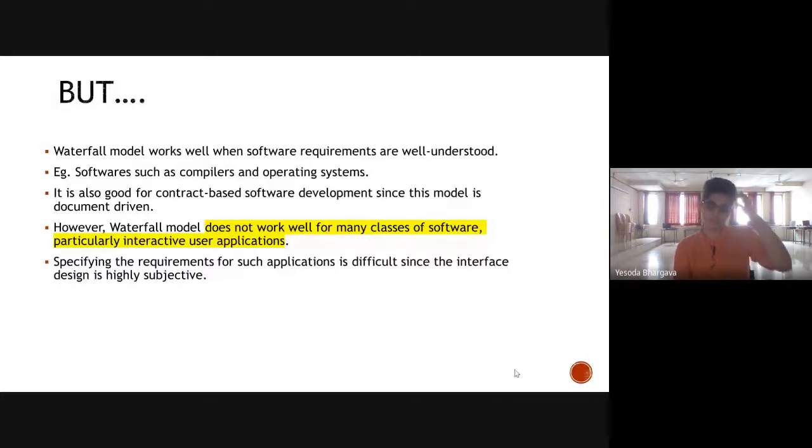So the waterfall model works well when software requirements are well understood. Because of the structure of the waterfall model, you have to get the requirements really clear before you go on to the design stage and implementation stage. So let's say you already know the requirements for a particular software and there is no room or very little room for any uncertainty or risks to come into the picture while you are developing it, then the waterfall model may work quite well. Although it is debatable, as we discussed, sometimes when we are designing compilers or operating systems, because we already know what the requirements are, unless a lot is changing, generally a waterfall model type approach is used.